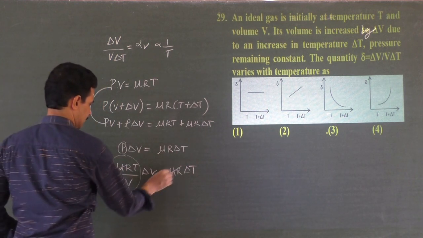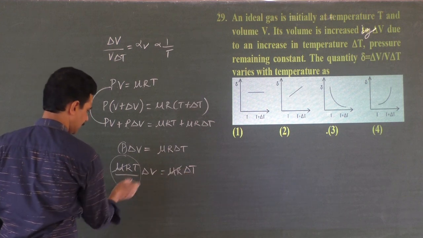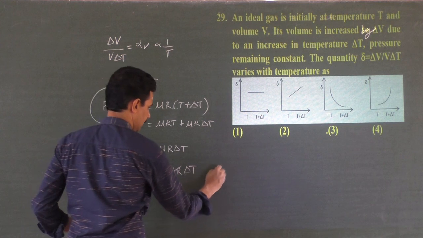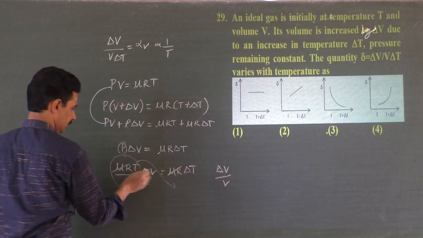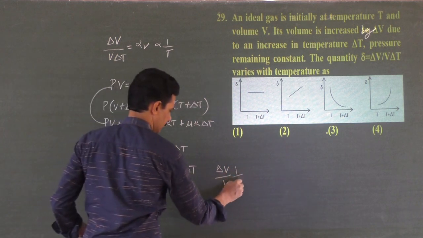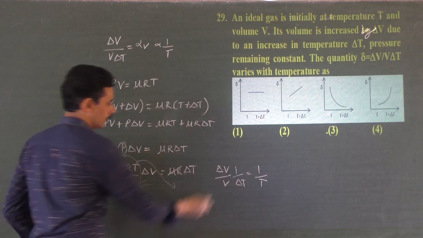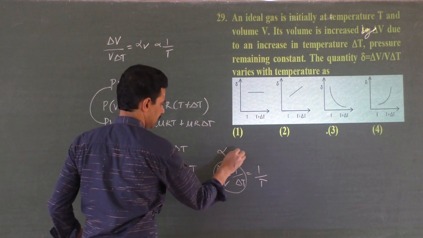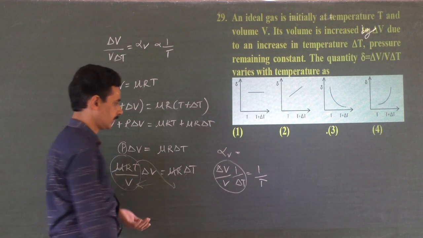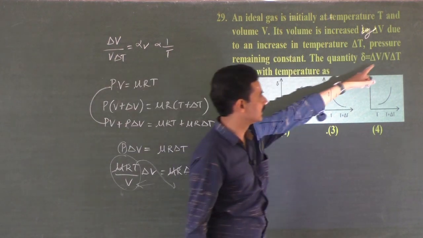Mu R gets cancelled. What will you get? See, delta V by V by delta T, you bring this T here, delta T here. What will you get? Delta V by V by delta T is equal to 1 by T, correct? That means the coefficient of volume expansion of any gas. So better you remember this conclusion. The coefficient of volume expansion of any gas is inversely proportional to temperature. That is what is drawn on the y-axis.